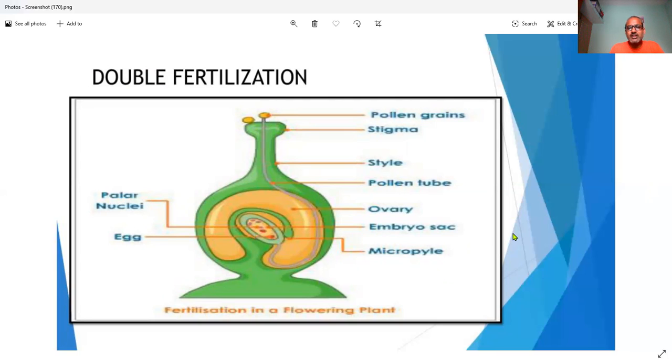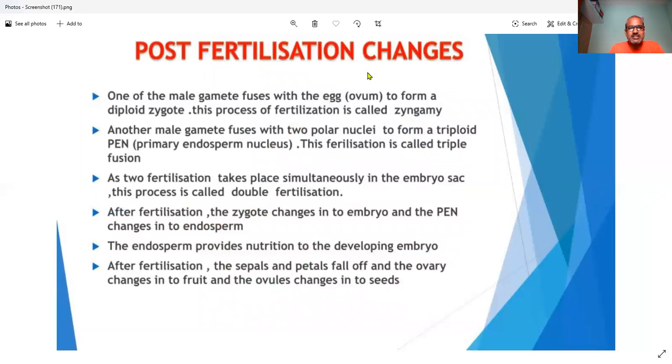Now let's see what happens when the two gametes reach the ovule. We call these post-fertilization changes. First, one of the male gametes fuses with the egg. There is one egg present in the ovule. The male gamete fuses with the egg to form a diploid zygote, and this fusion of gametes is called fertilization or syngamy.